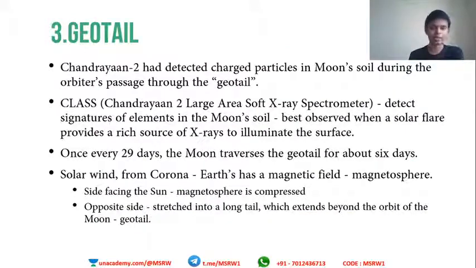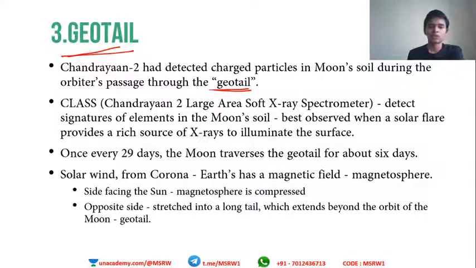What is a geotail? Okay, so this is something related to the Chandrayaan 2 mission. Chandrayaan 2 has detected charged particles in the moon's soil during the orbiter's passage through the geotail. This is why it is in the news. So some charged particles have been detected on the moon while Chandrayaan 2 passed through the geotail. So what exactly is geotail?